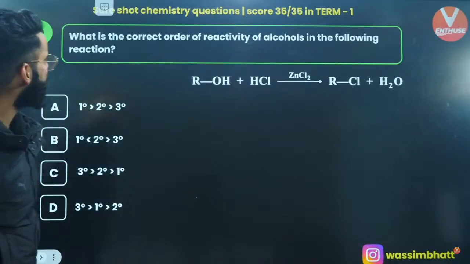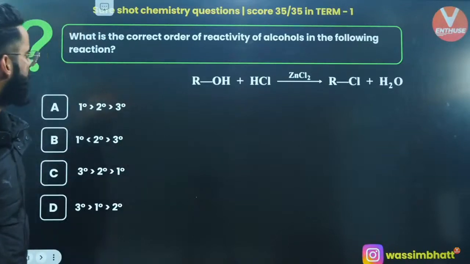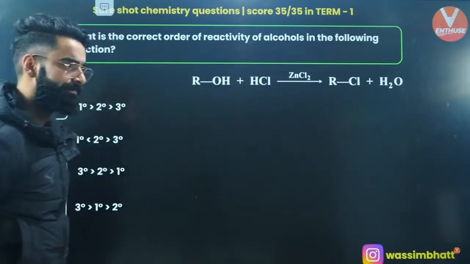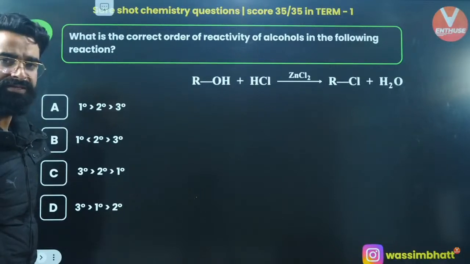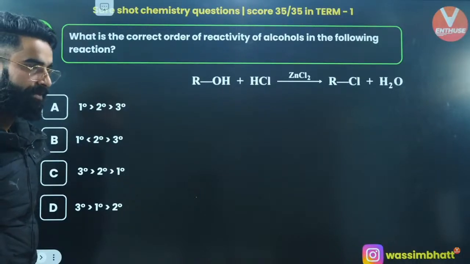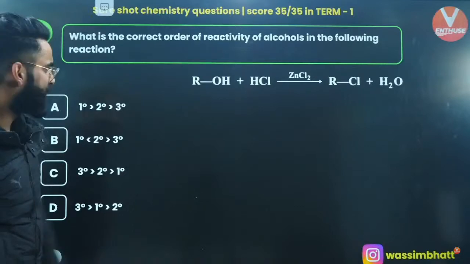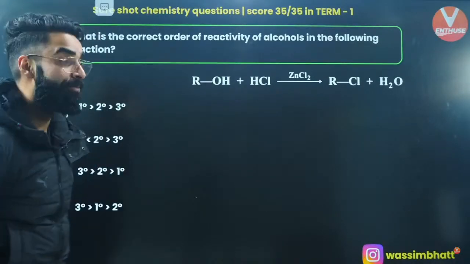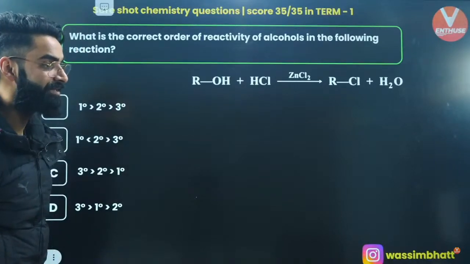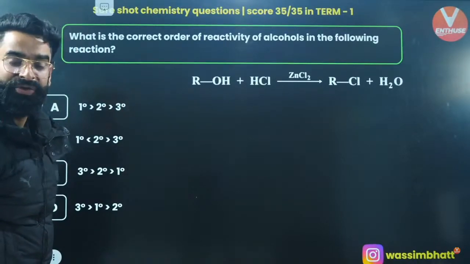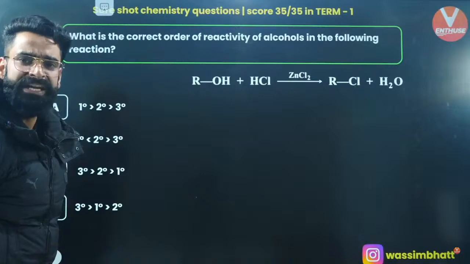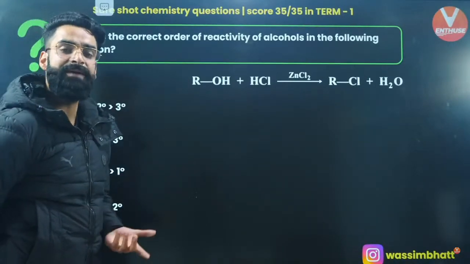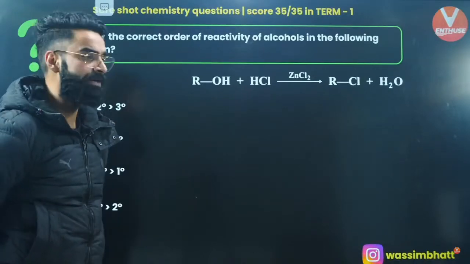Right? What is the correct order of reactivity of alcohols in the following? So first of all, make the carbocation. Now, depending on the stability of the carbocation, you can decide the rate. 3 degree carbocation will be absolutely maximum stable. So wherever in the substrate you are getting 3 degree carbocation, that is absolutely going to show more rate towards SN1.